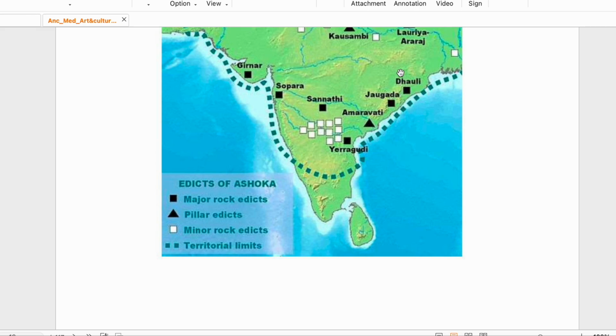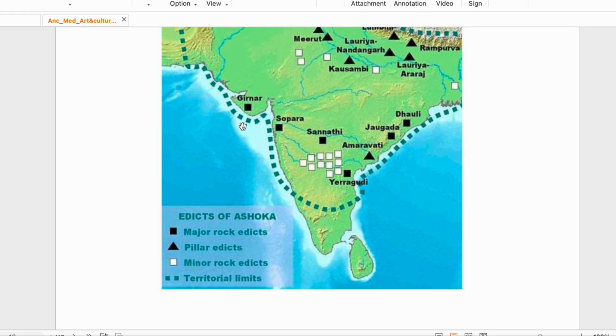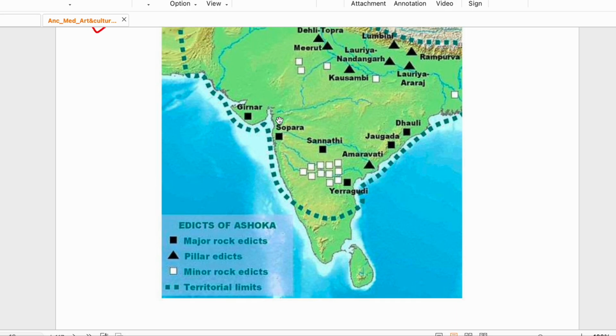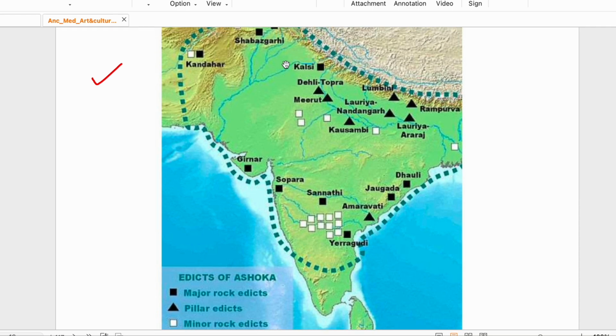Dhali is a very important Ashokan site. There is Sannathi, Sopara in the Maharashtra region. Girnar is in Gujarat. This is Gulf of Khambat region, Girnar. Then we will move towards north. There is Lauria, Araraj. This is the region of Bihar. This is Nepal, Lumbini. Lauria, Nandangarh. Kaushambi, Uttar Pradesh में. This is Meerut. Delhi, Topra. ठीक है. This is Kalsi inscription.